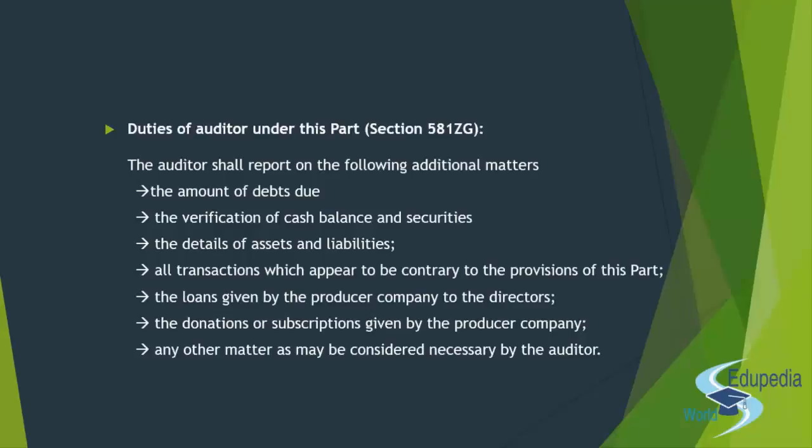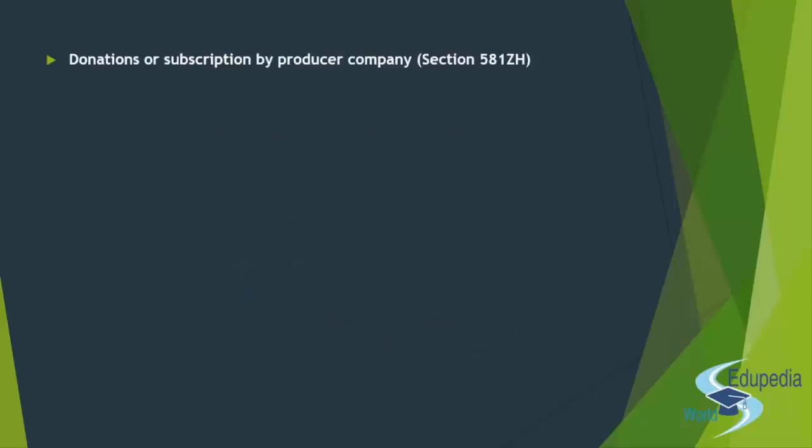This is when the asset was taken up, or when it was built, whatever be the case, right? And how did the liability originate, what is the due date, and all those specific things. The entire detail of the asset and liability has to be specified separately, right? This has to be reported separately, because even in the books of account, when you see, assets and liabilities are reported separately. So even the auditor will have to issue a separate report on the same, right? Now when we talk about part 9A, part 9A is something that the producer company needs to comply with, and that overrides the entire Companies Act as well, right?